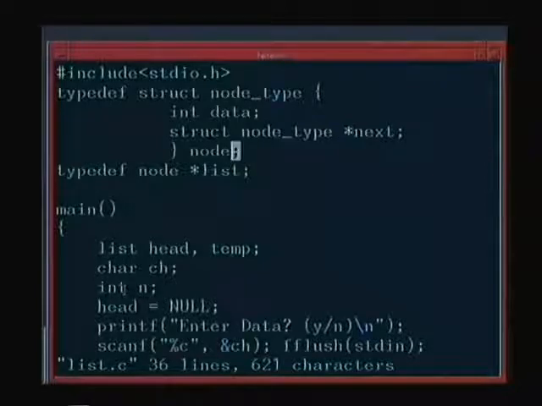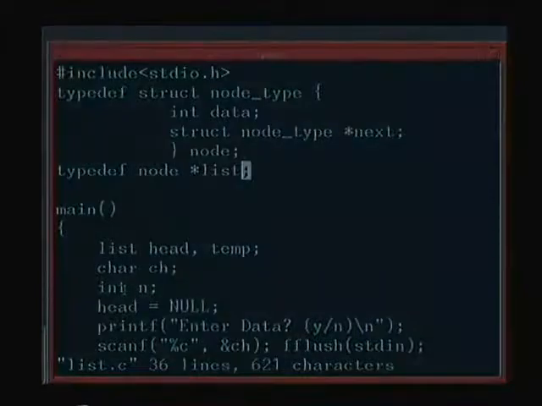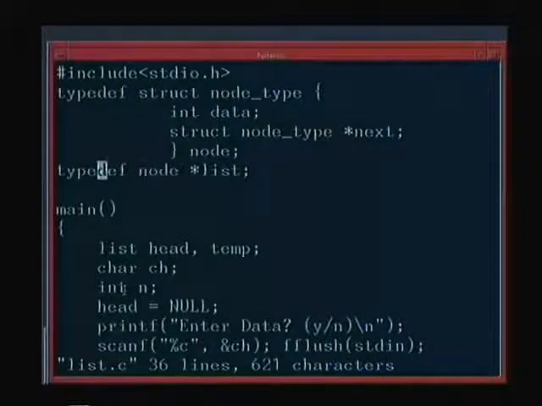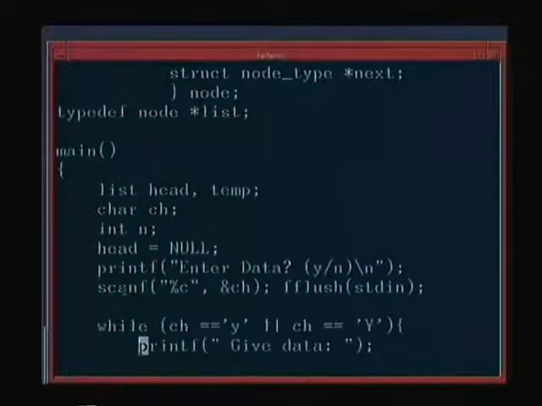Instead of link we called it next, and list is of type pointer to node. Since we are inserting in the beginning, we did not require the tail element. So here we are using just the head element, and we are reading in one character to mark whether we want to read in another data or not.